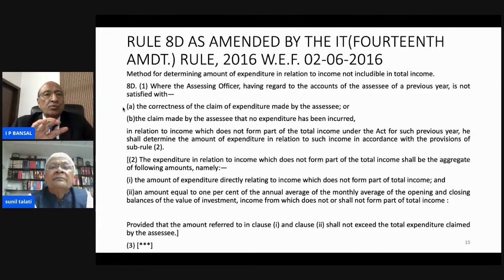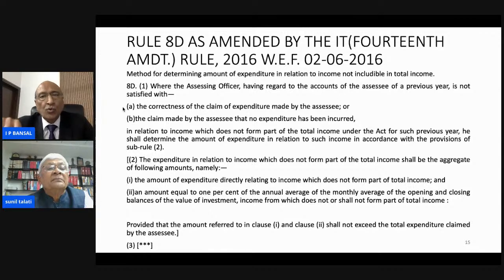It describes that where the assessing officer, having regard to the accounts of the assessee of a previous year, is not satisfied with the correctness of the claim of expenditure made by the assessee. I have already mentioned that there can be two types of situation: where the expenditure has itself been disallowed by the assessee, whether in accordance with Rule 8D or by the assessee's own calculation, and where the claim made by the assessee is that no expenditure has been incurred. So this sub-rule 1 is in tandem with the section 14A language.